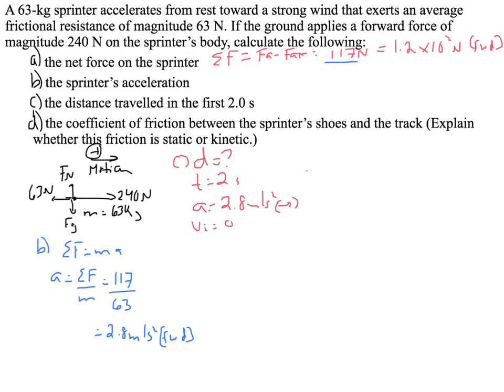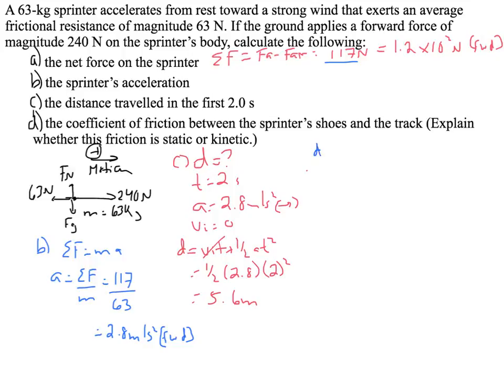So we're going to use our equation, d equals Vi t plus 1/2 a t squared. That first term is going to cross out because it's just 0, so we're left with 1/2 times 2.8 times 2 squared. So that works out to be 5.6 meters. And it's just asking for distance, so we don't need to have a direction.